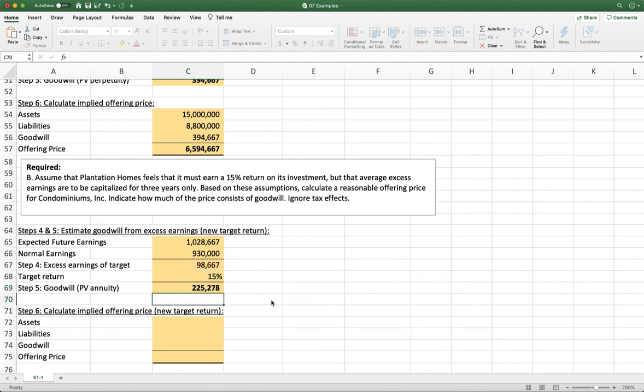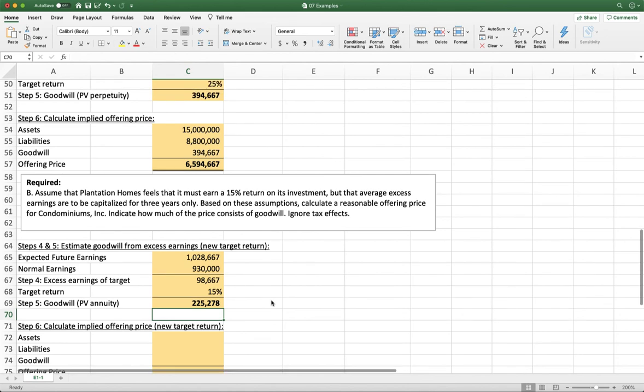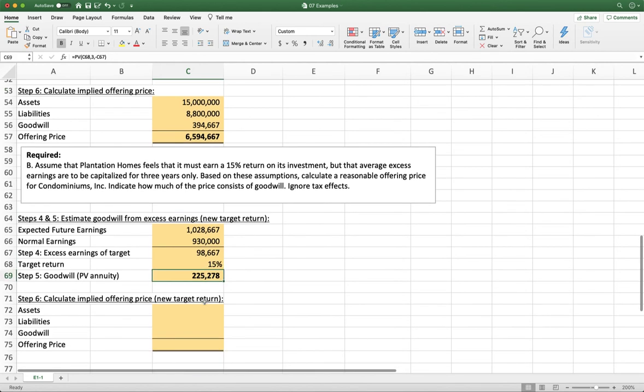And then we're going to calculate, and we get a value of goodwill that is $225,278. So we can see that that is lower than what our previous calculation of goodwill was. So this must be a more conservative estimate.